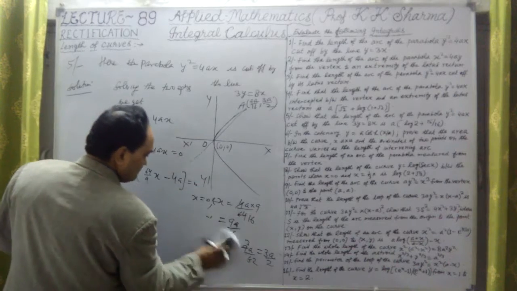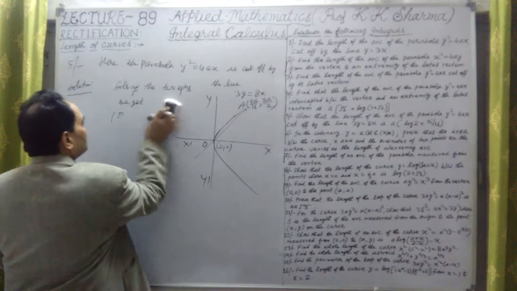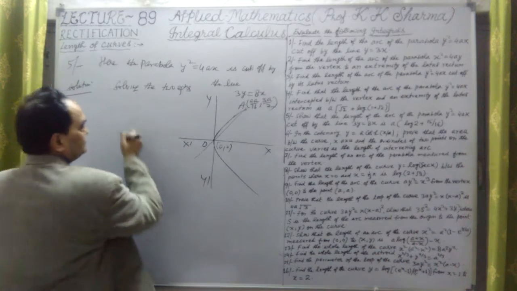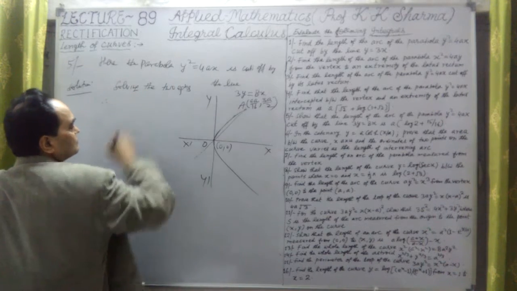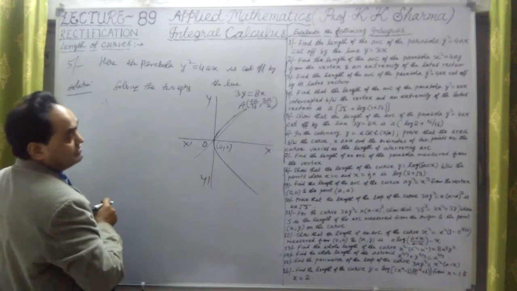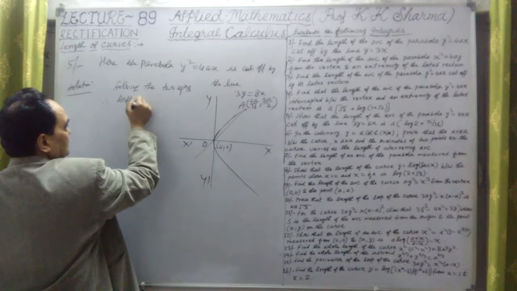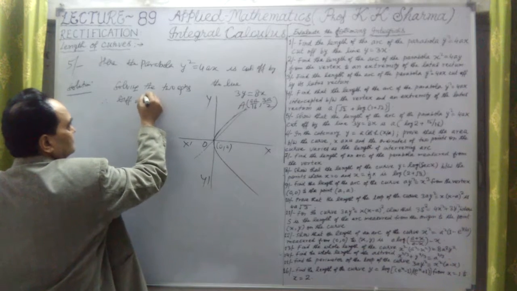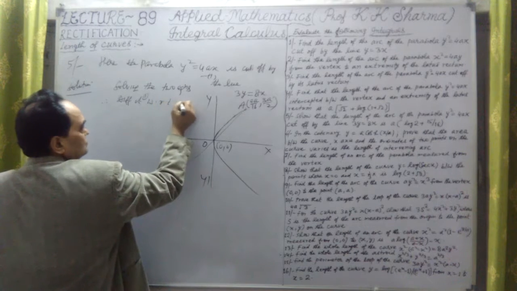So let me solve for the length of this curve. Therefore the length of the curve, differentiating it with respect to y here. Okay, so differentiating the equation first. Differentiating means the equation first, this is the first equation with respect to y.